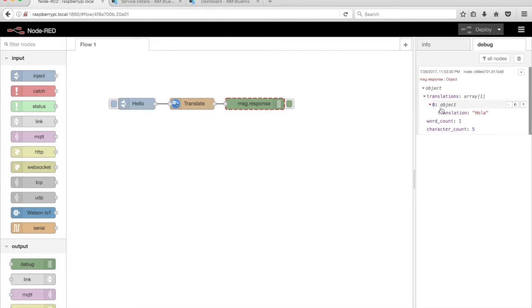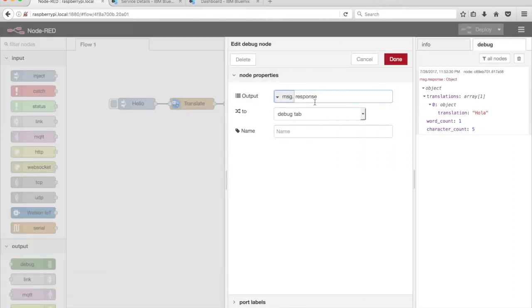TJBot translates a greeting and outputs a result in the debug window. Let's modify the debug node to dive into the response and output just the translation. Double-click on the debug node and change the output to message.response.translations[0].translation.